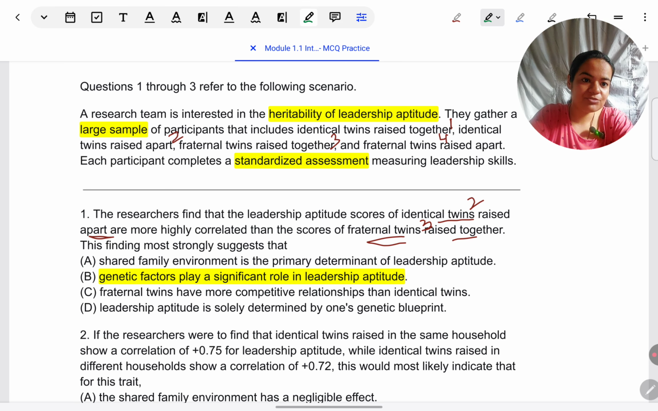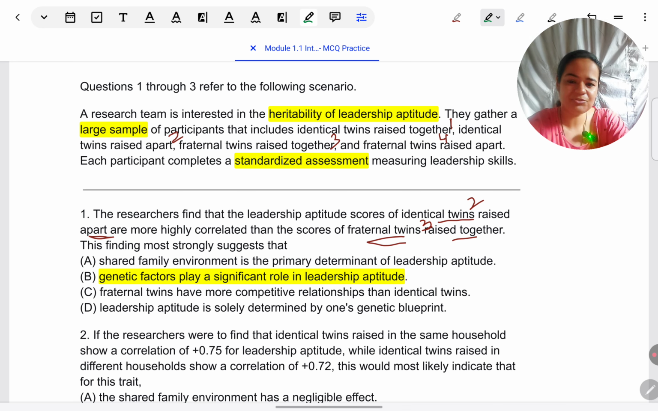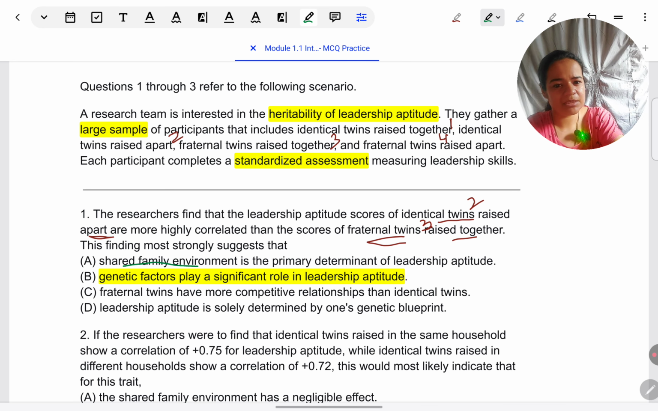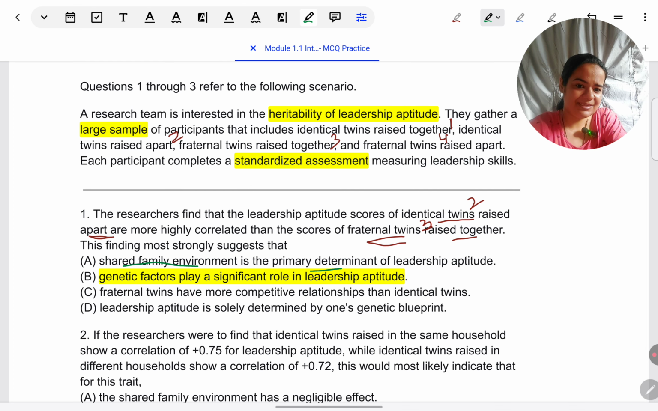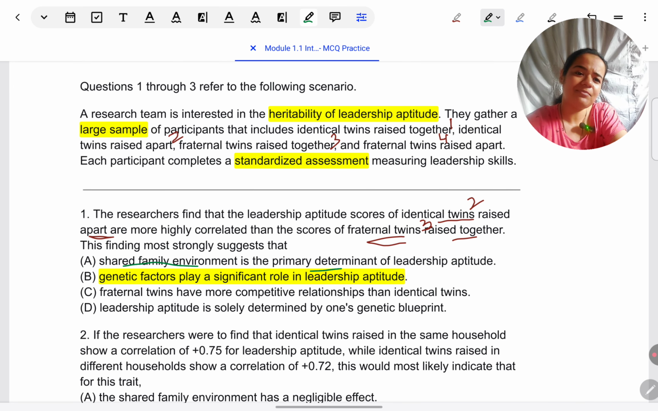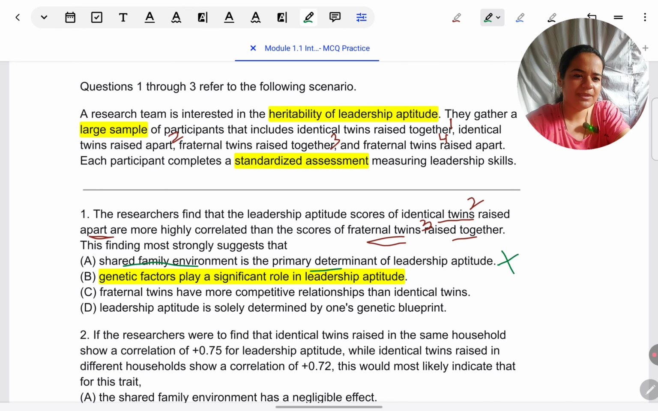So I'll give you a demonstration of what I'm trying to say here. Let's look at the first response choice, A. Shared family environment is the primary determinant of leadership aptitude. Doesn't sound right. Given the findings in this situation, why is this not right? I need to think that through. If shared family environment was the primary determinant, the fraternal twins raised together should have shared more of their leadership aptitude, because their shared environment and experiences are exactly the same, unlike the identical twins raised apart. So the results are exactly the opposite of what is being said here. This definitely cannot be the correct choice.